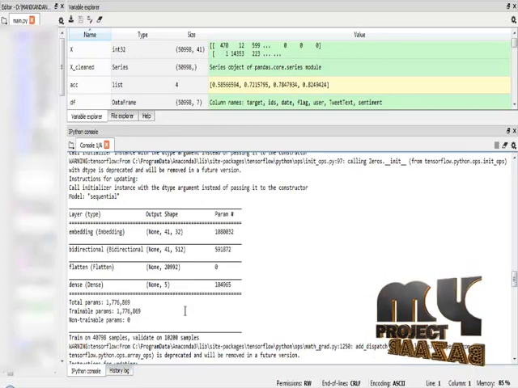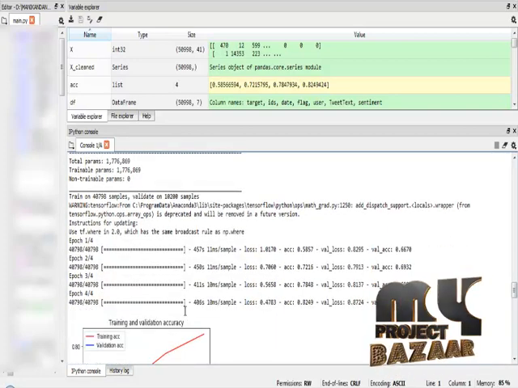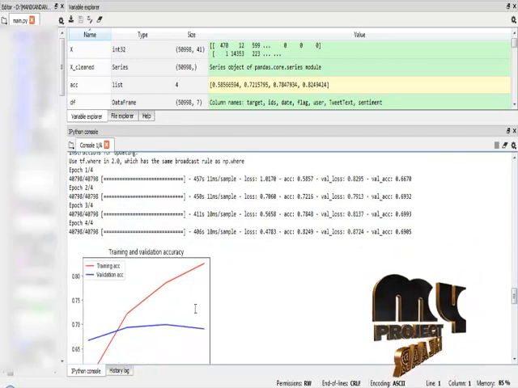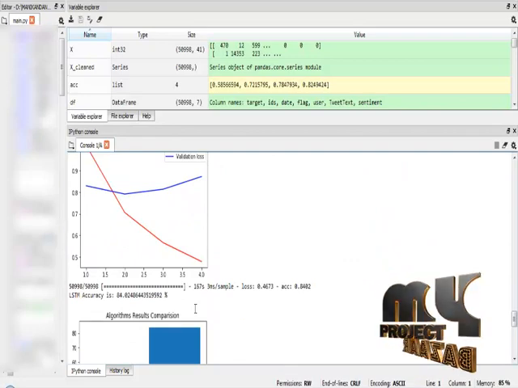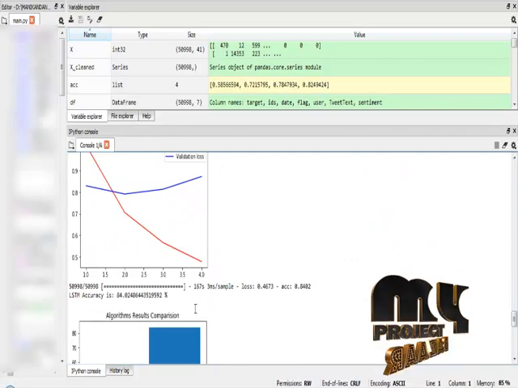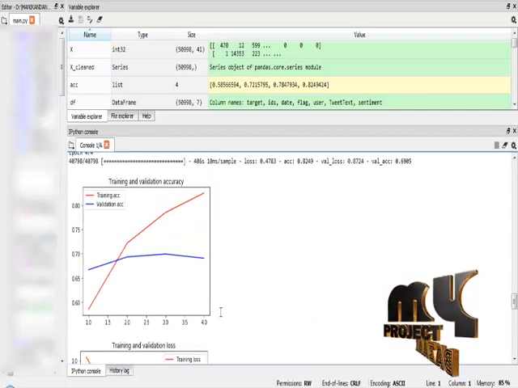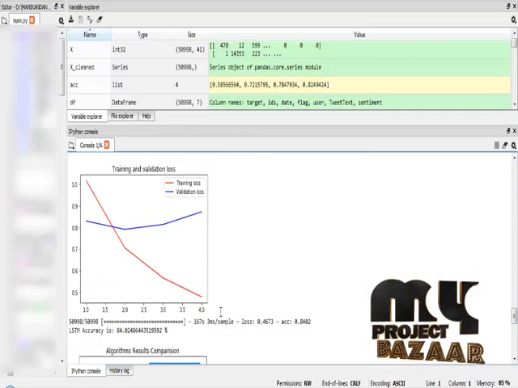These parameters are in trainable form, so I train the dataset based on the trainable parameters over 4 different training epochs, and it provides the result based on accuracy. Our bidirectional LSTM algorithm provides 84% accuracy, and this is the performance graph for training accuracy and validation accuracy, and training loss and validation loss for our bidirectional LSTM algorithm.